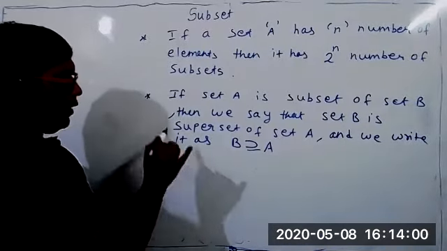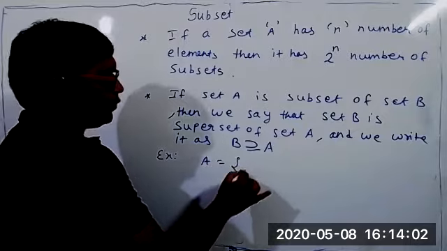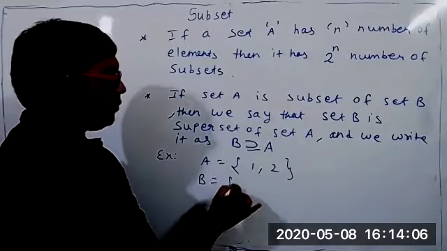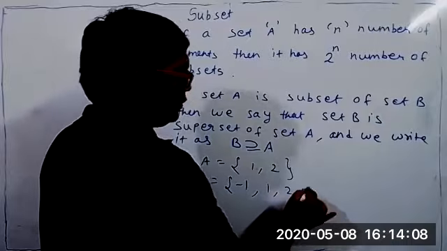Example. Set A is {1, 2}. Set B is {-1, 1, 2, 3}.